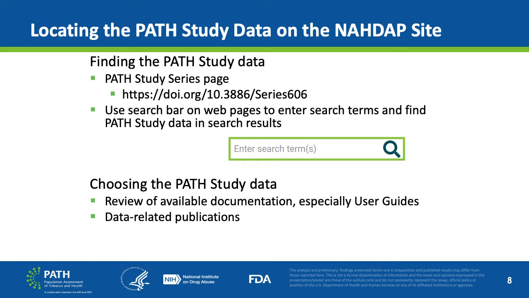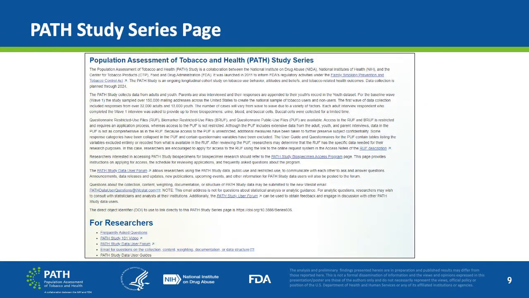Also, one can use the search bar that's available on all of the NAHDAP web pages to enter the related search terms and find the PATH Study data in the search results. When choosing the PATH Study data to use, NAHDAP recommends reviewing the documentation available for each collection, especially the user guides, which provide helpful information. We encourage researchers to review the data-related publications, which can help one see how others have used the PATH Study data collections. On this slide is an image of the top half of the series page that one should see when they have landed on this via the NAHDAP site.